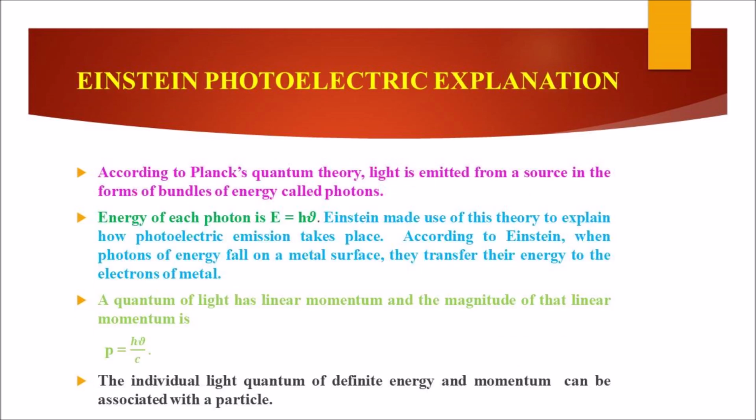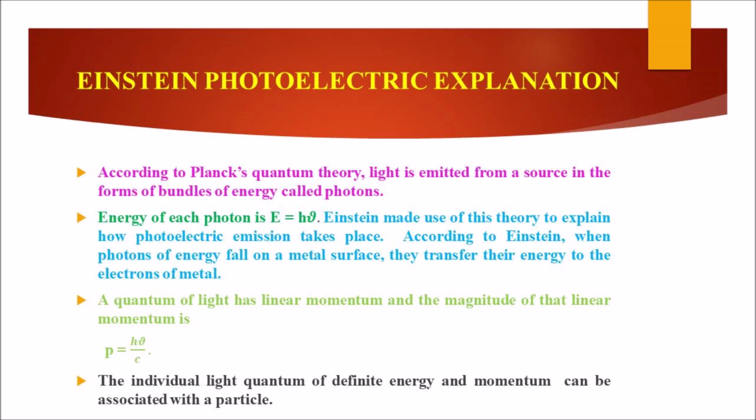Einstein's photoelectric explanation. According to Planck's quantum theory, light is emitted from a source in the form of bundles of energy called photons. Energy of each photon is E equal to h nu, where h is Planck's constant and the value is 6.626 into 10 power minus 34 joule second.